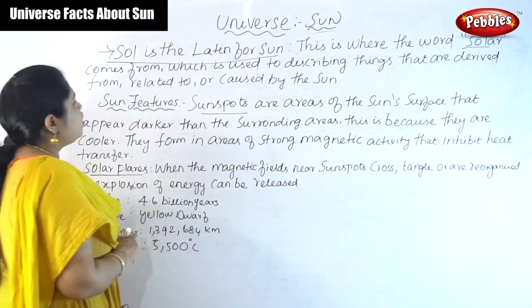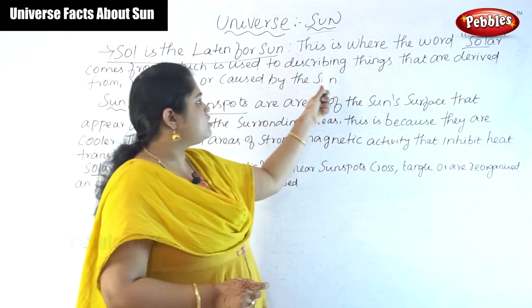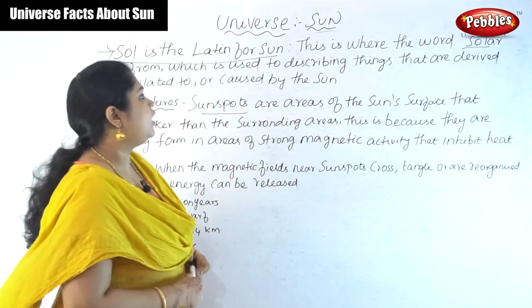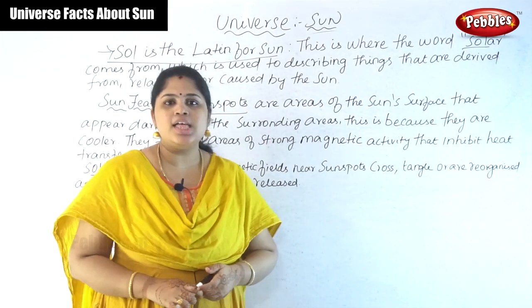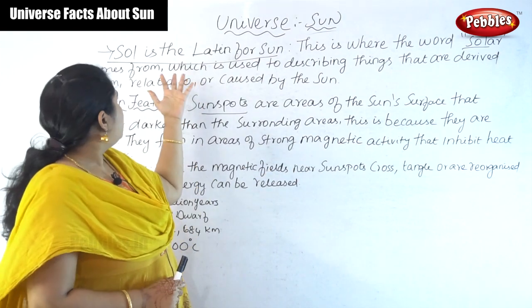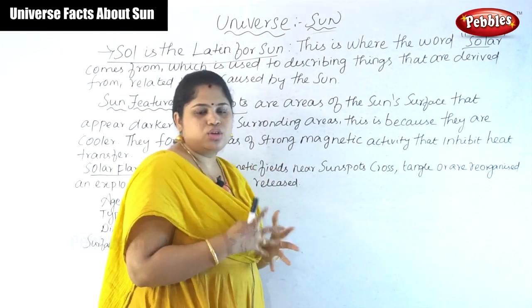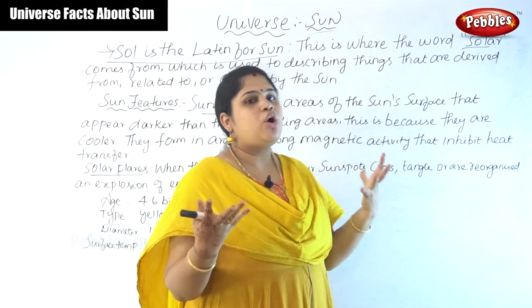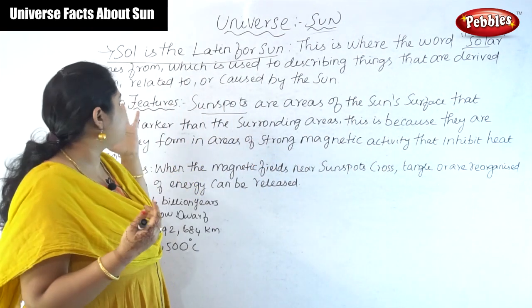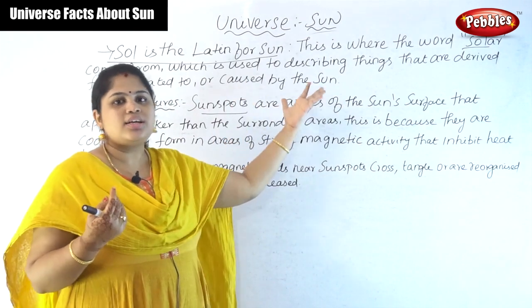Okay, so the next point is that solar is used to describe things that are derived from, related to, or caused by the sun. So solar is a word used to describe or to tell about a fact or something caused by the sun.